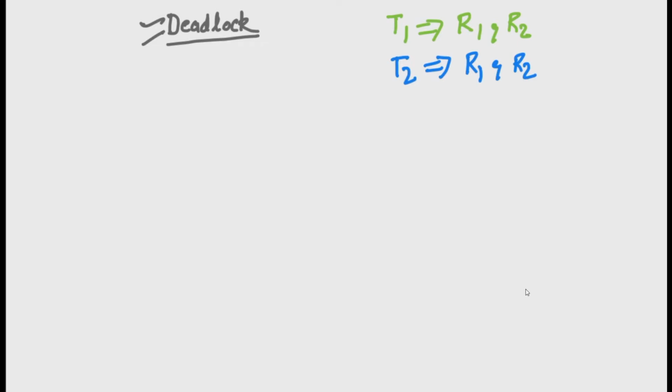For example, green one thread T1 occupies the resource R1.